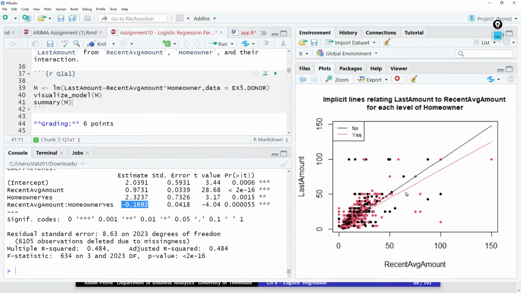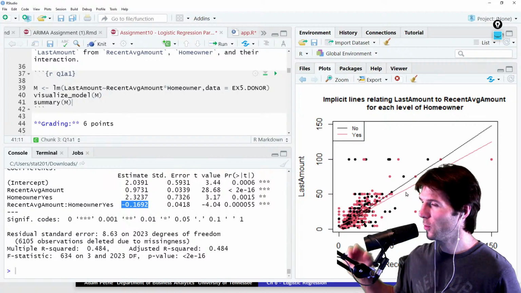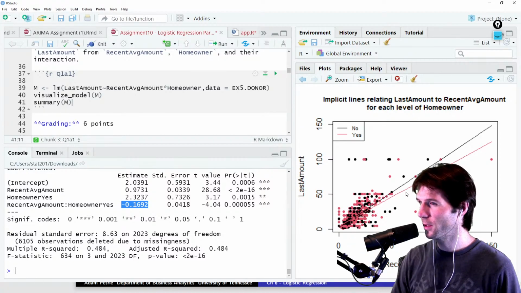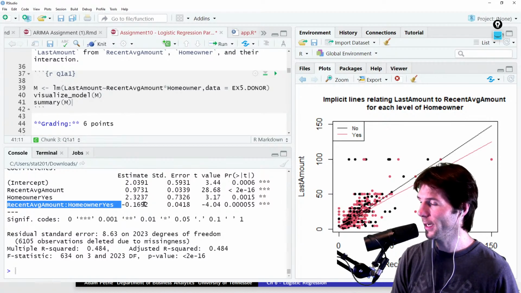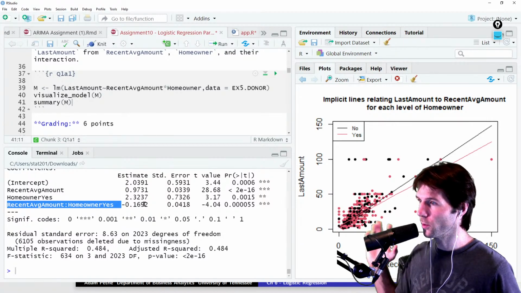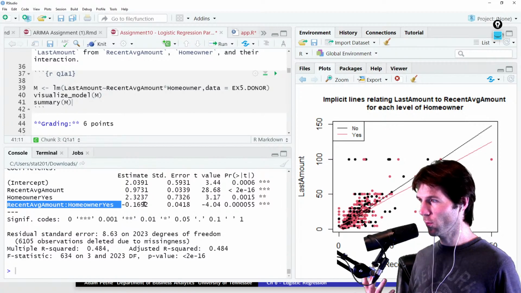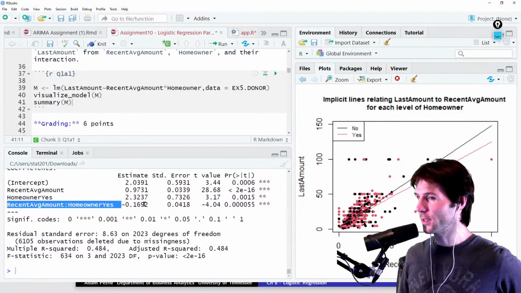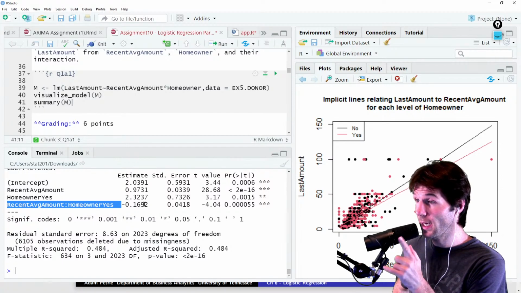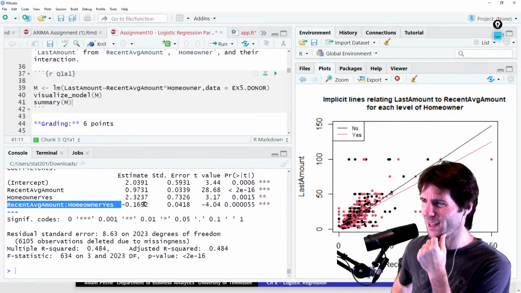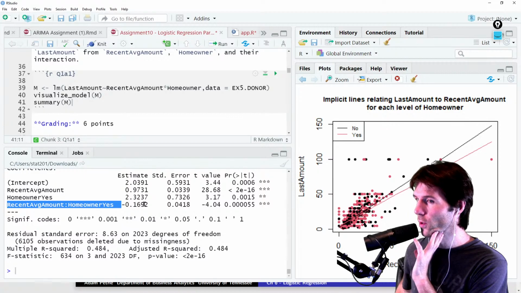So does that mean homeowner yes has a negative slope? You can see it visually, but you see this coefficient right here for recent average amount with homeowner yes, the interaction. What does that mean when you look at it? That interaction right here means what? What does that mean for the slope of homeowner yes? It's not negative. You can look at it and say, well, that's not a negative slope. So the homeowner yes line does not have a negative slope.